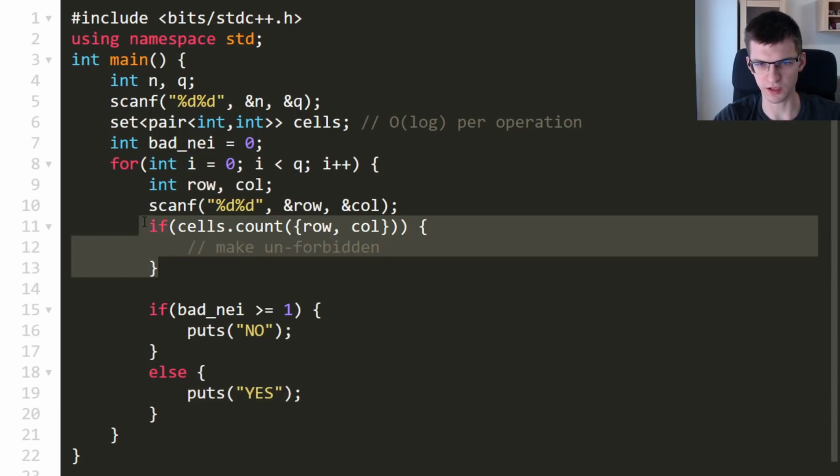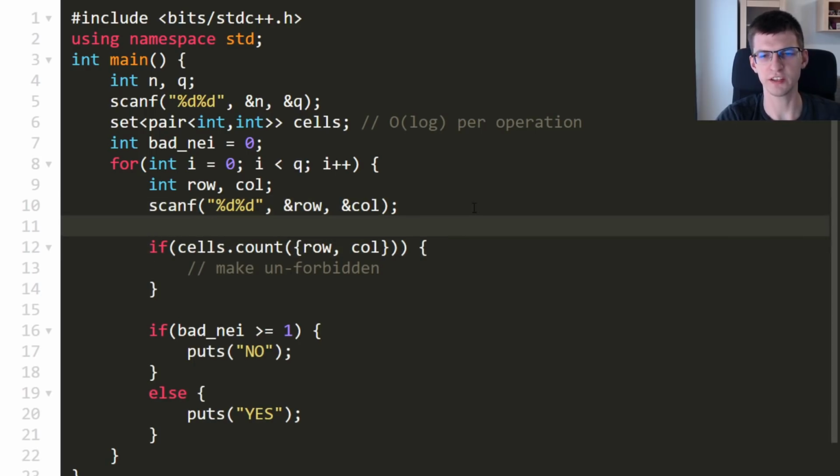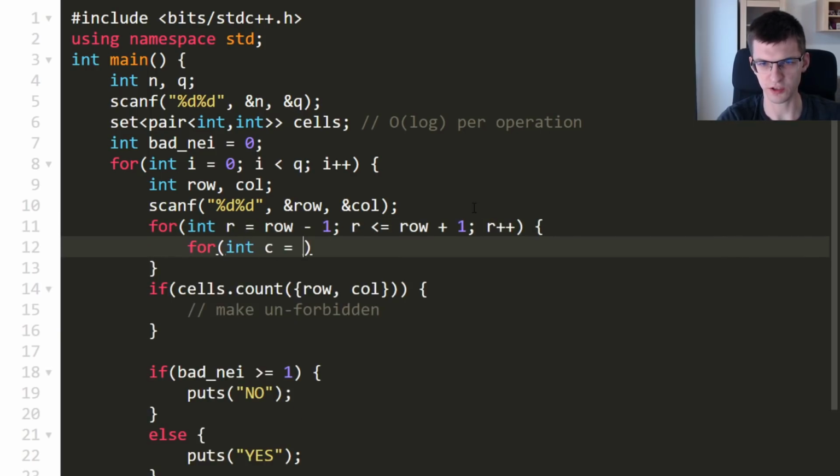But what does happen here? I'm going to iterate over neighbors of a new cell, and I will do it here. I will explain why in a moment. This for loop will iterate from row minus 1 to row plus 1, and the same for columns.